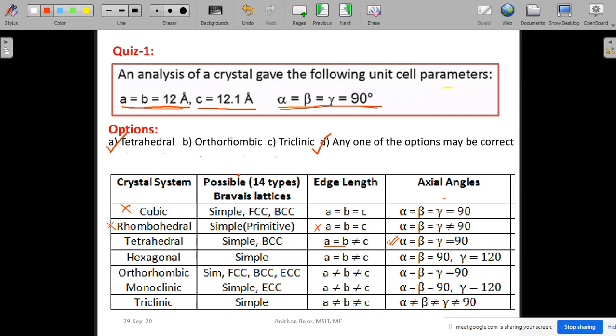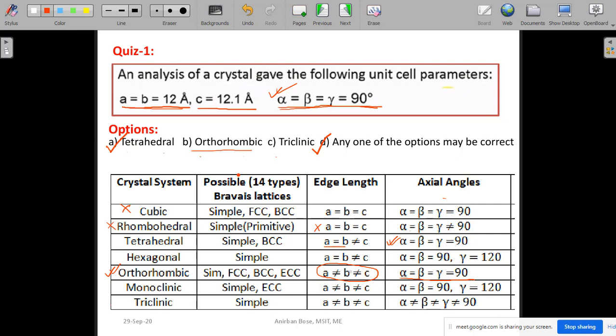Now coming to the other options like orthorhombic, let us go to the orthorhombic directly and see what is the condition. In case of orthorhombic, basically alpha equal to beta equal to gamma, and that is equal to 90 degree, which is the case here. And in orthorhombic there is no constraint among A, B, C. I have already told you that equality is the constraint. Inequality means there is no constraint. That means A, B, C can have any value.